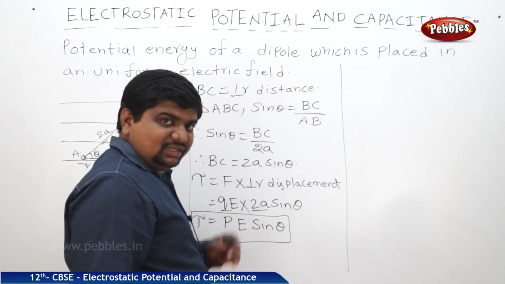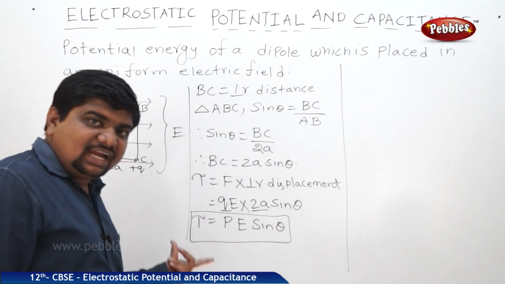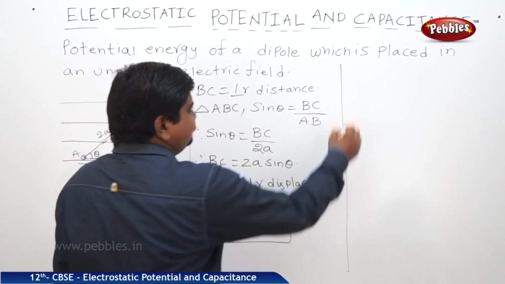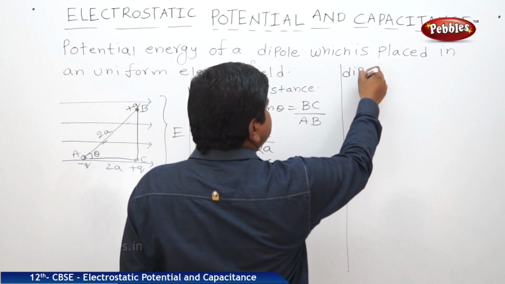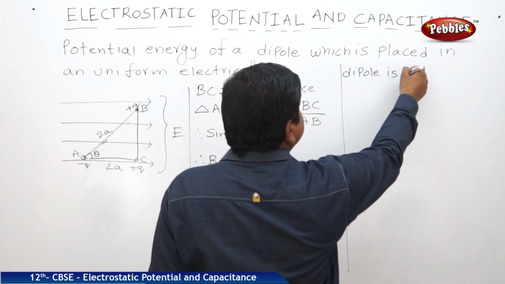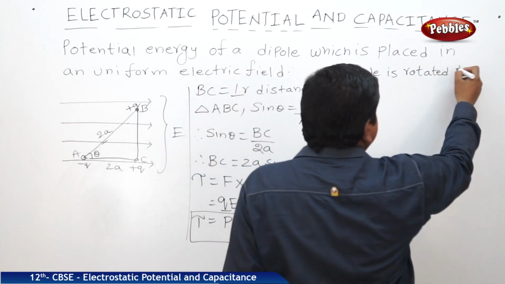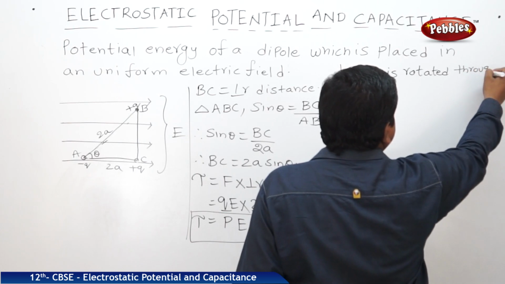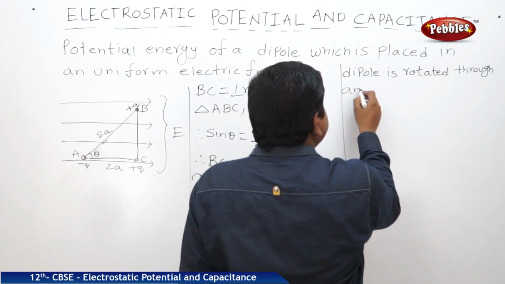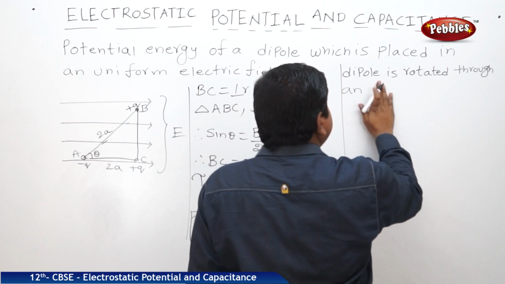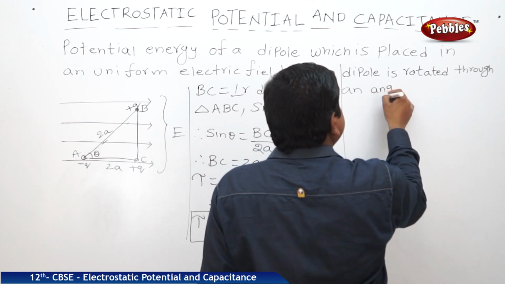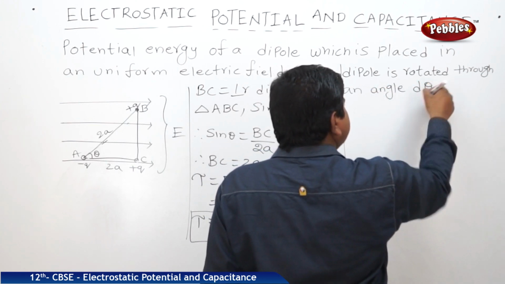So what we can conclude in this part: the dipole is rotated through an angle d theta.